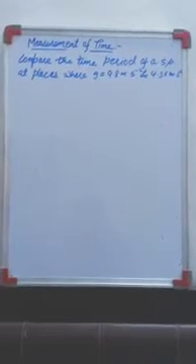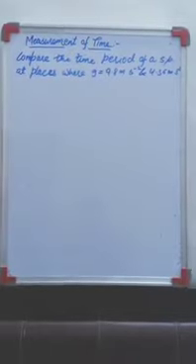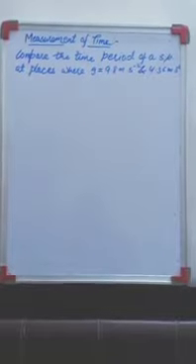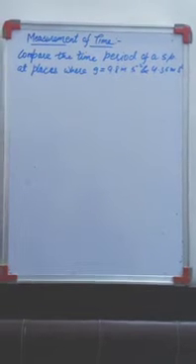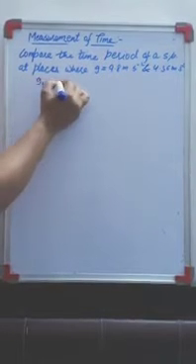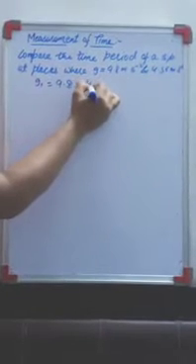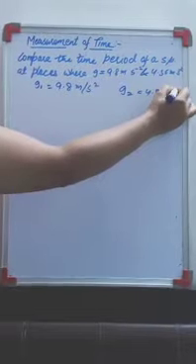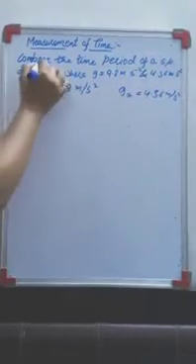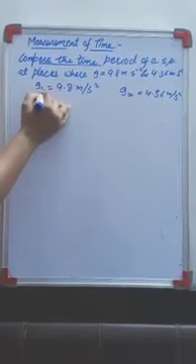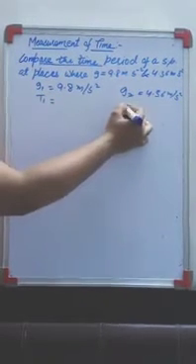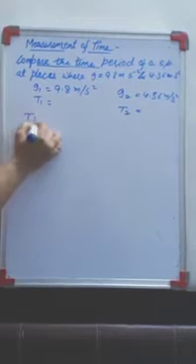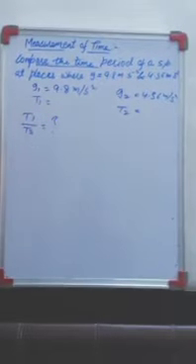Here the question is, compare the time period of a simple pendulum at places where gravity is 9.8 meter per second square and 4.36 meter per second square. Over here two gravities are there. Your G1 is given 9.8 meter per second square and G2 is given 4.36 meter per second square. And what you need to do, compare the time period. For G1 the time period will be T1, and for G2 the time period will be T2.